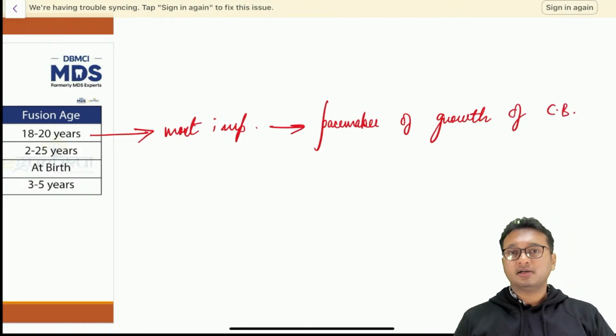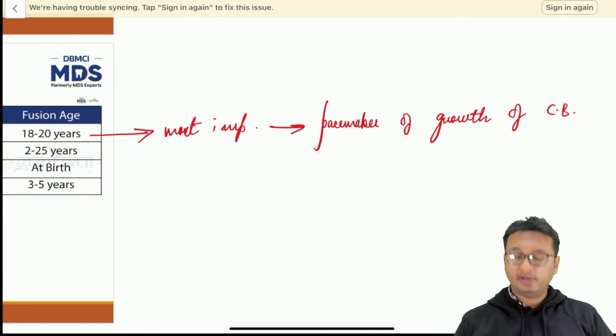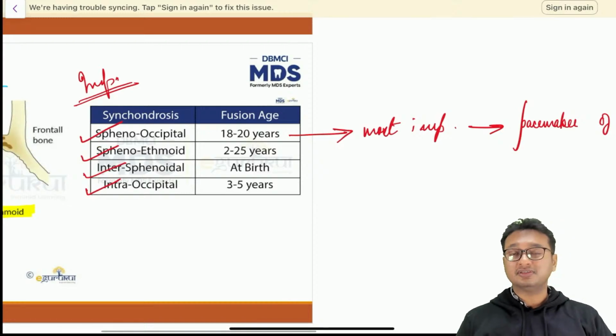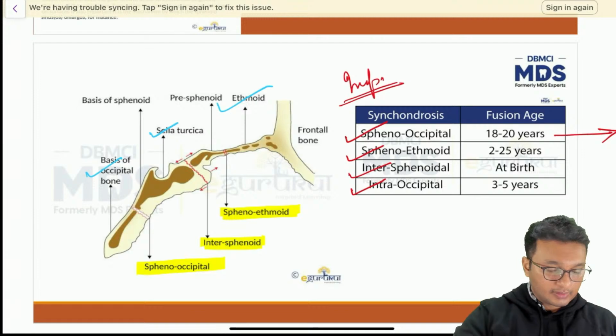There's one more pacemaker of the facial skeleton, of the maxilla especially. We'll discuss that in the coming slides. For now, we have to remember the pacemaker of growth of cranial base is the most important synchondrosis, that is spheno-occipital. Okay, so please remember that.